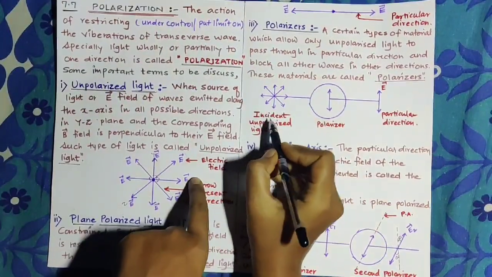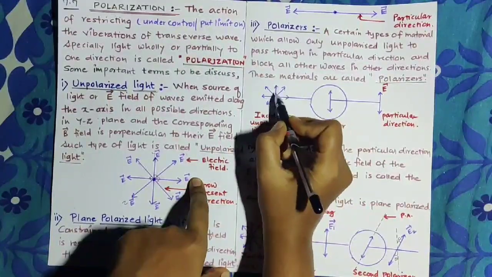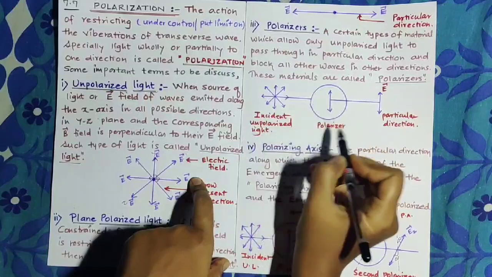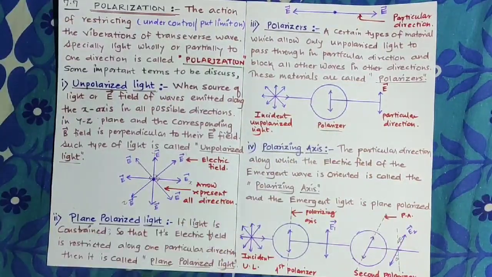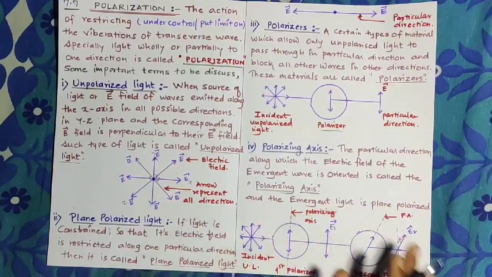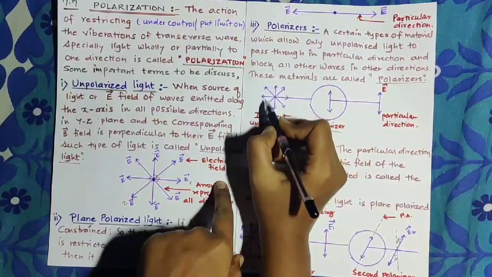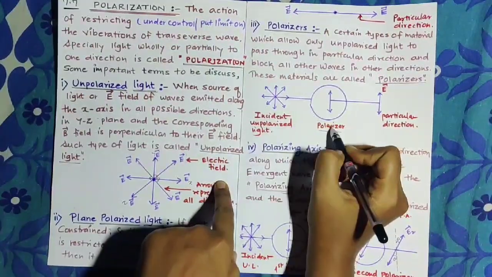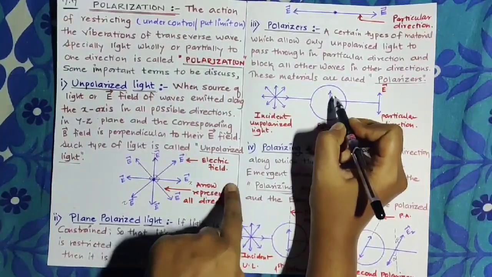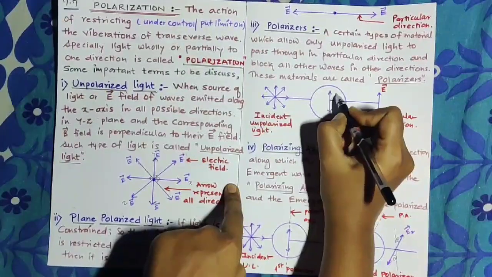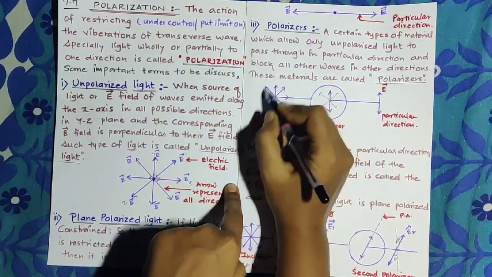Look here, again we are considering incident unpolarized light. If we consider all possible directions of the given light, when it passes through the polarizer, a material which allows light to pass through only in a particular direction, it restricts or blocks all other waves. Look at it, all other possible directions get blocked.